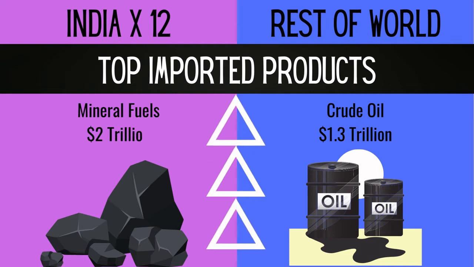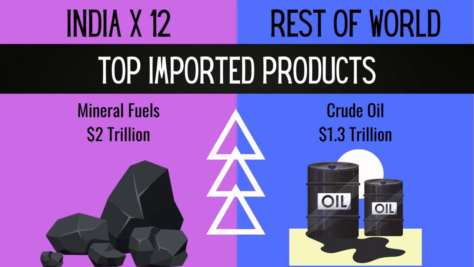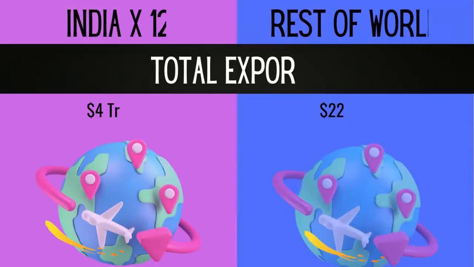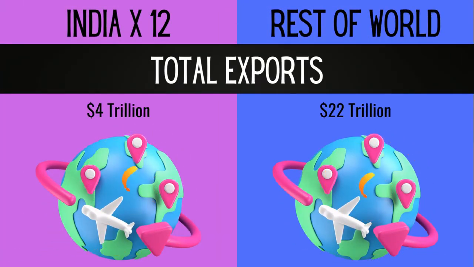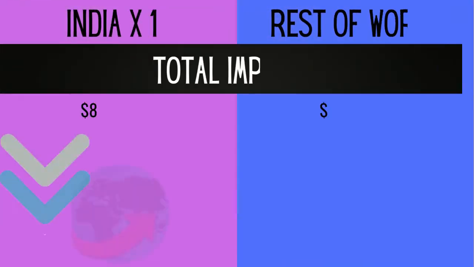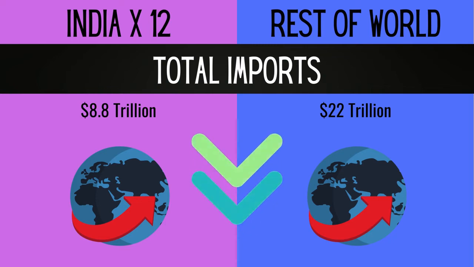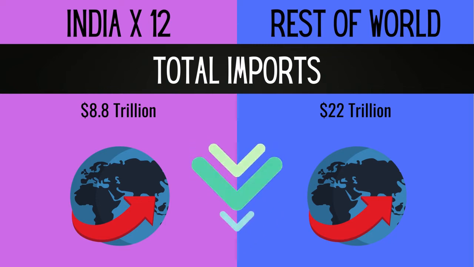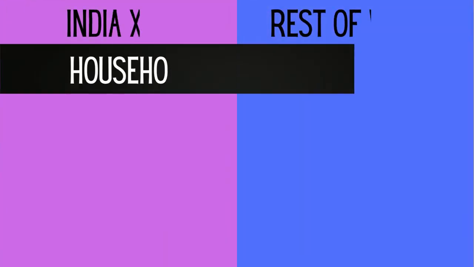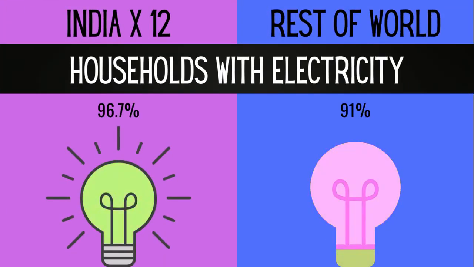Mineral fuels are the top imported product in India, and crude oil is the top imported product in rest of the world. Total exports of 12 India is $4 trillion, and it's $22 trillion in rest of the world. Total imports of 12 India is $8.8 trillion, and it's $22 trillion in rest of the world. 96.7% of 12 Indian households consume electricity, and 91% of rest of the world households consume electricity.